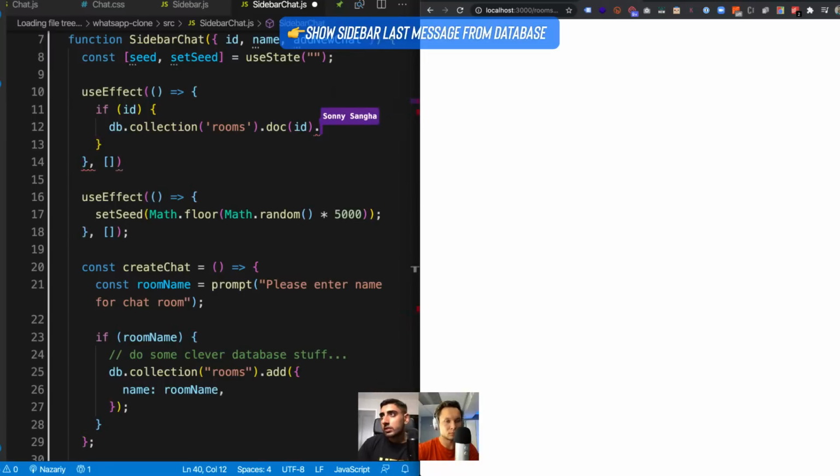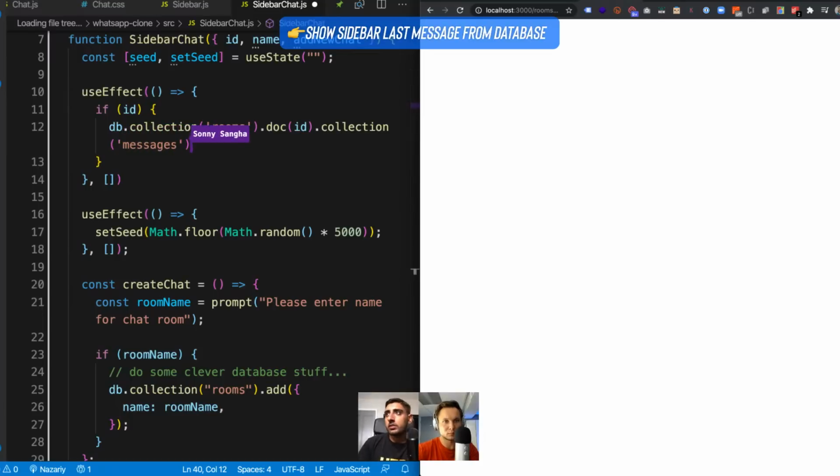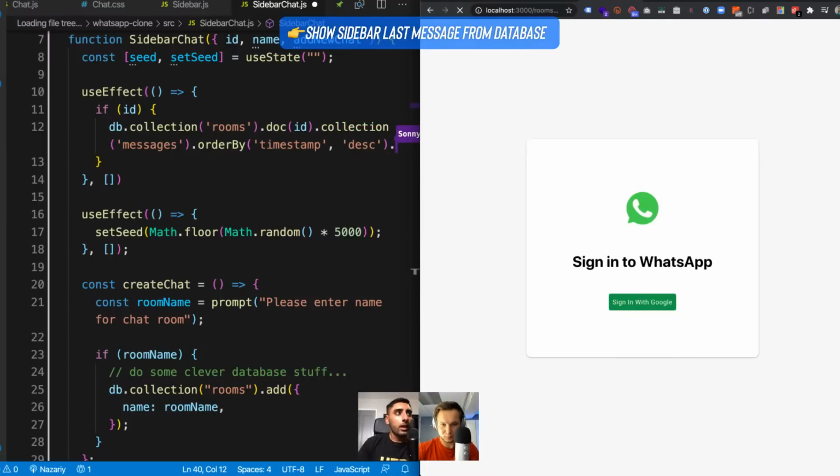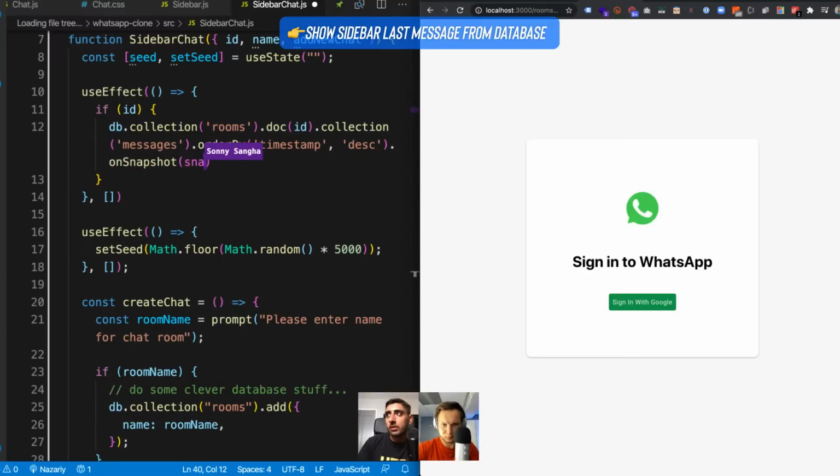Collection messages, and then orderBy. So orderBy, and this time we're going to do timestamp, descending, right? And I'm going to say onSnapshot because we want this to be a real-time snapshot. So we're going to have a real-time feed.